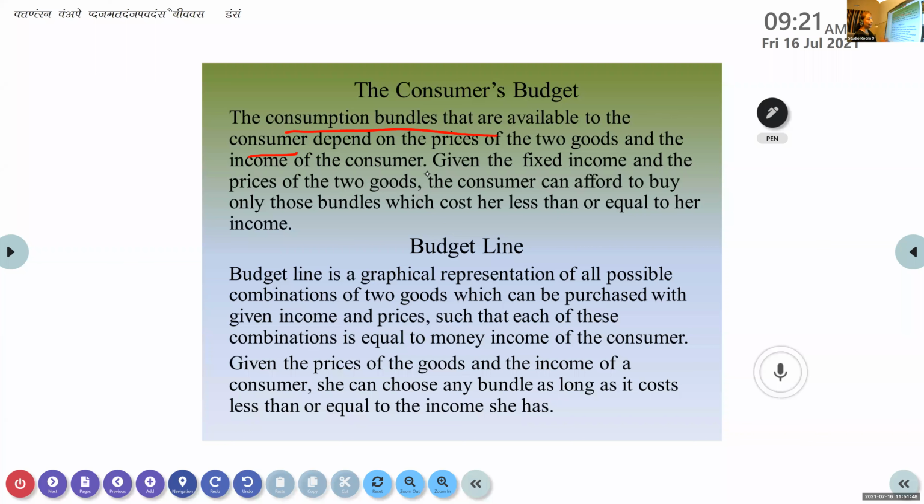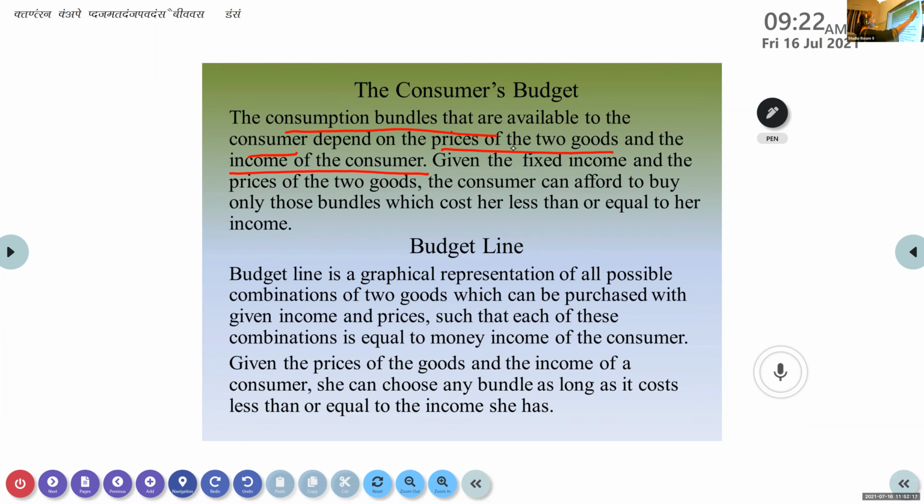So when we study indifference curves, there are two things we have to take care of. Which are the two things which I told you now? Consumer's budget and the demand. Once more, listen.